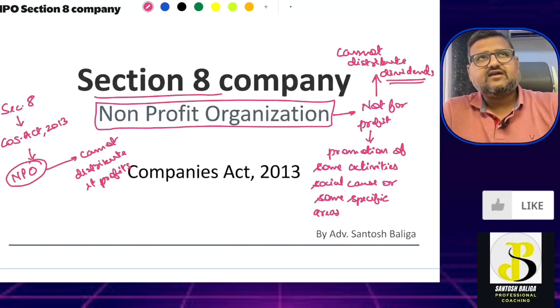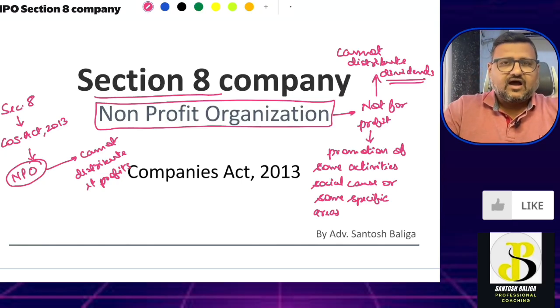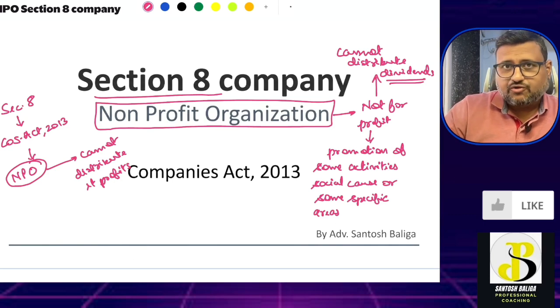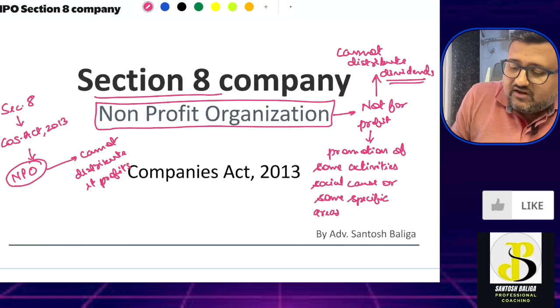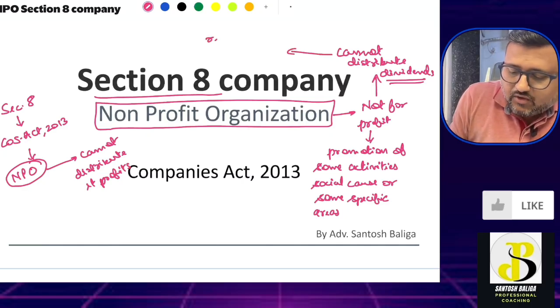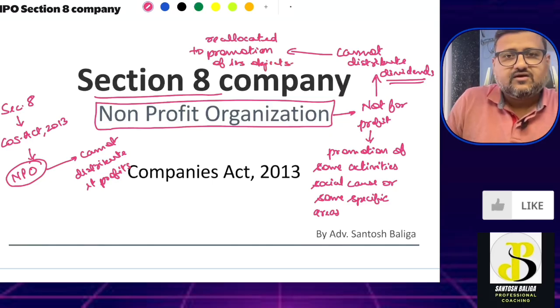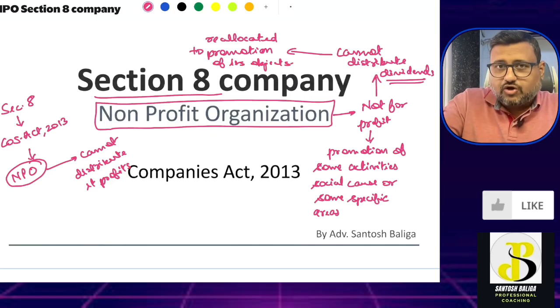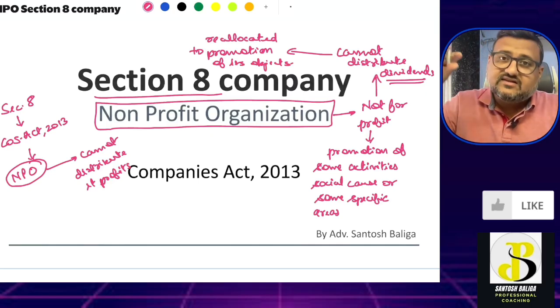Then if I say that it cannot distribute the profits as dividends, then are we saying over here that any profit that is accrued by such company will be reallocated to promotion of its objects? Which means that if a non-profit organization gets 10 crore profits out of its activities, then this 10 crores,